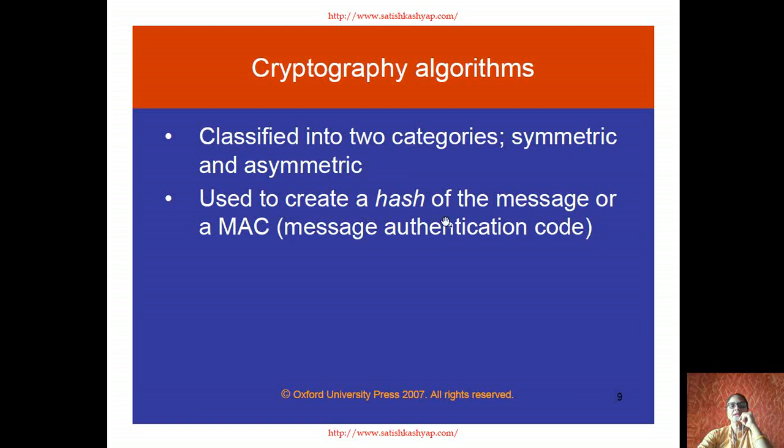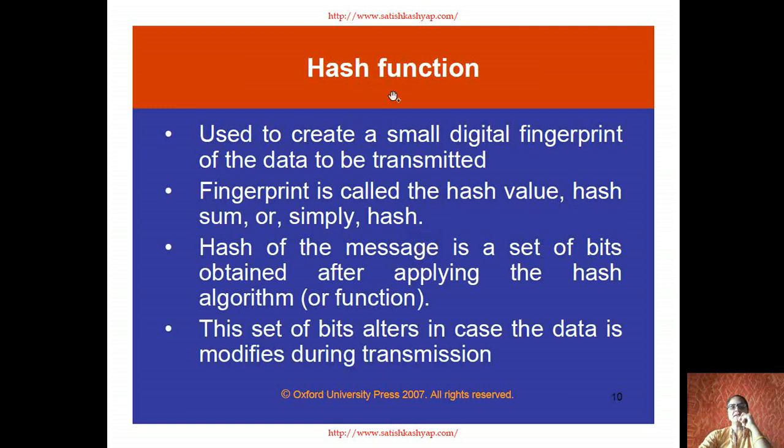Now it is used to create a hash of the message or a MAC, message authentication code. Hashing is one more technique to encrypt the information. That hash function is used. The information or the data which is to be sent is coded using the secret key, or it is coded using the hashing technique. The hashing technique uses some hash function. Using that hash function, the entire information is encrypted in that form.